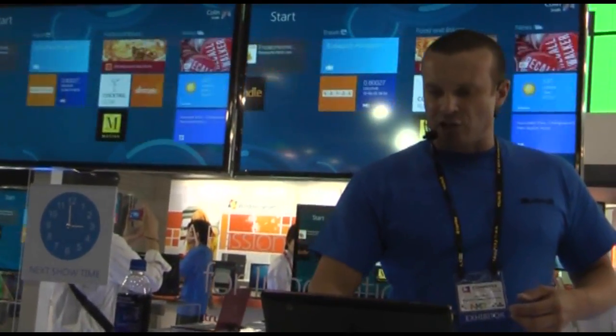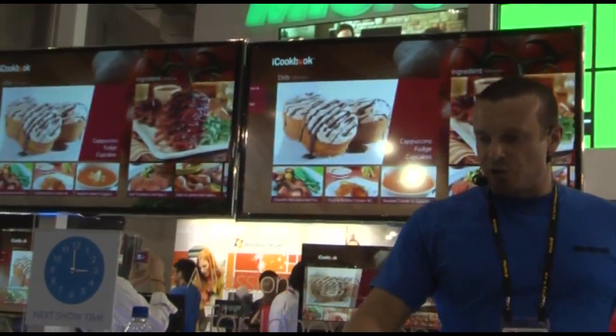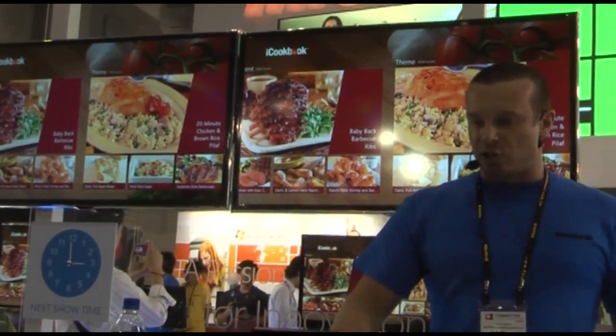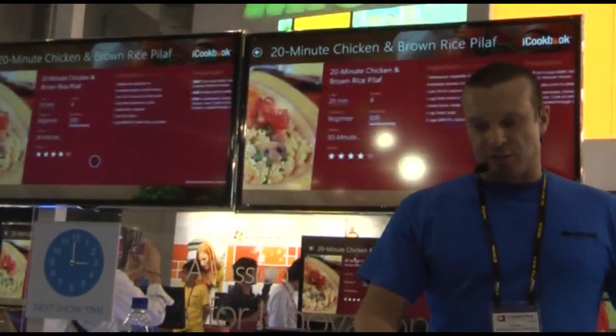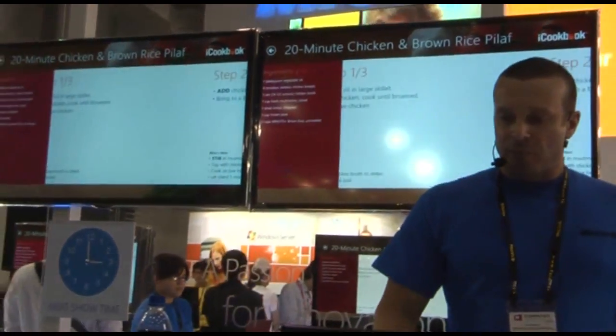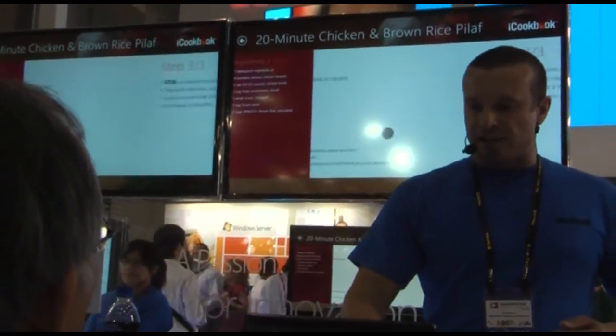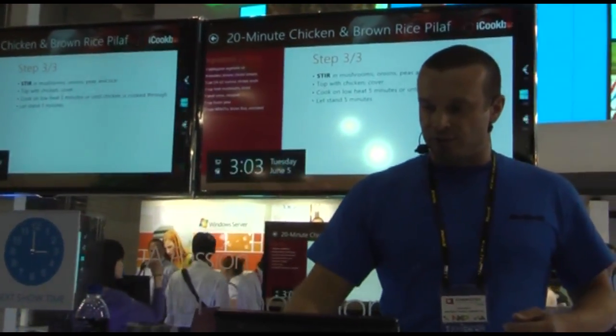Another cool application that I like, recipe application. I'm not a very good cook, so this is really helpful. So I can take this tablet into the kitchen. I'm going to choose chicken and rice. It's a beginner, which is about my capability. It tells me everything that I need. And then it keeps the ingredients on the left and shows me step by step how to make the dish.